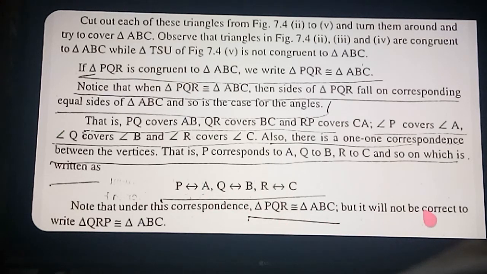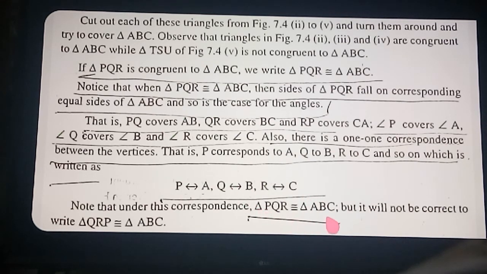Therefore, it will not be correct to write triangle QRP is congruent to triangle ABC. Why? Because angle Q and angle A are not equal, and angle R and angle B are not equal. That is why it is not possible to write in any reverse way. Only with one-to-one correspondence are they congruent. Which one?